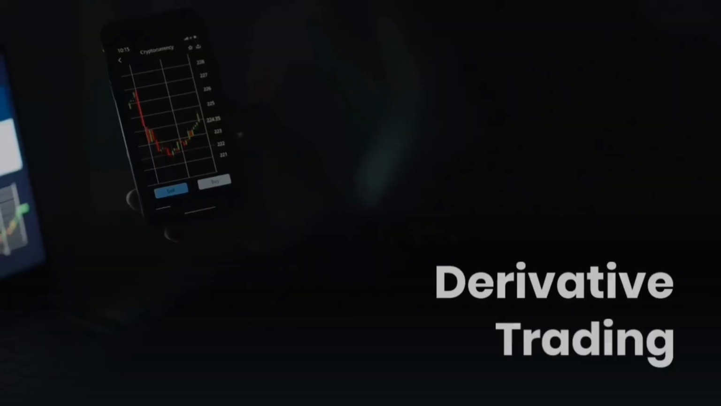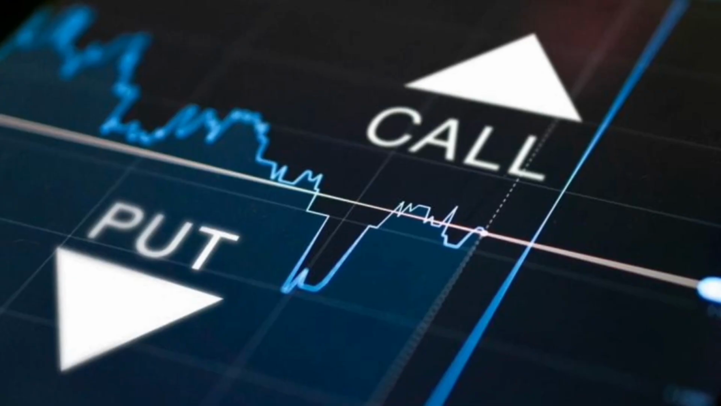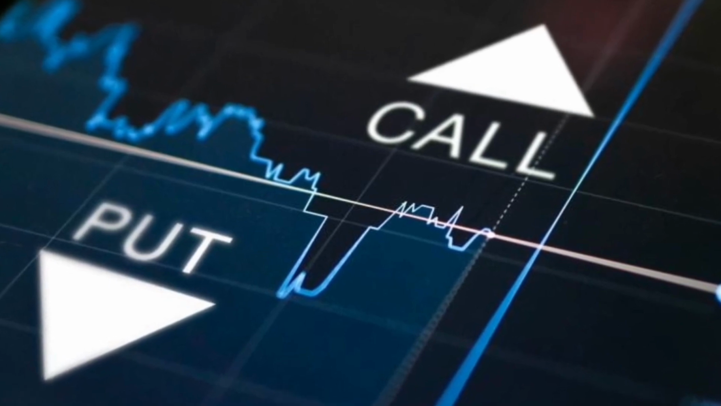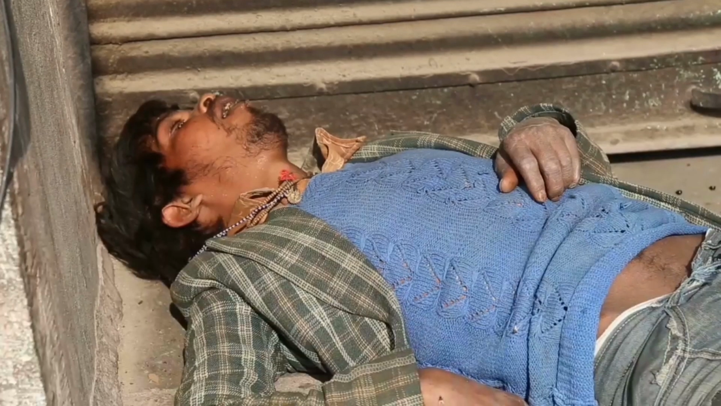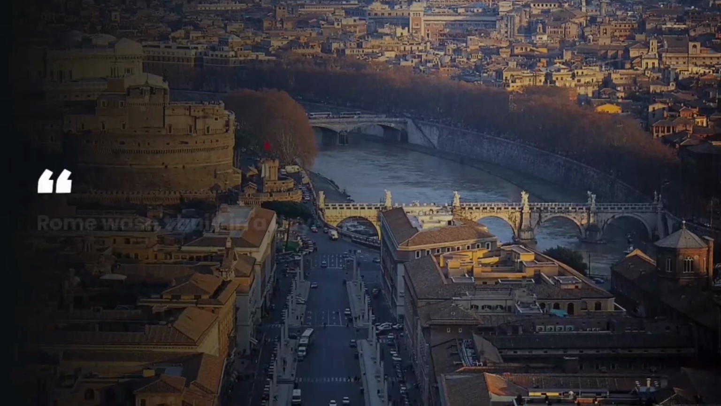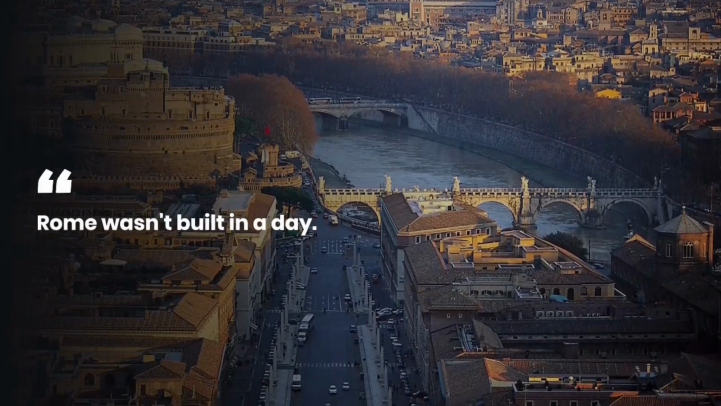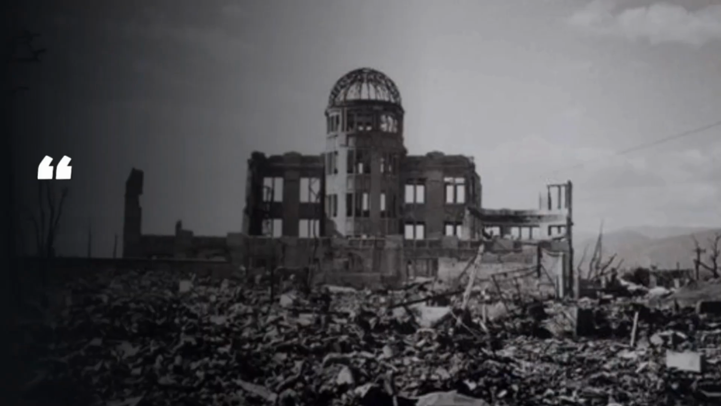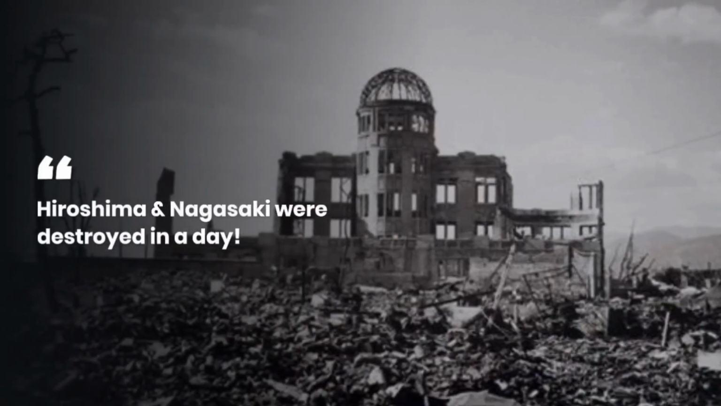And the final one is derivative trading. That's like F&O, which means futures and options trading. As a beginner, please don't enter into F&O trading. It's far more dangerous than what you think. It can wipe out all your capital in a single trade. I can say the famous quote here: Rome was not built in a single day, but Hiroshima and Nagasaki were destroyed in a single day.